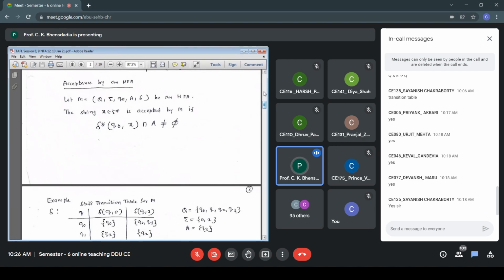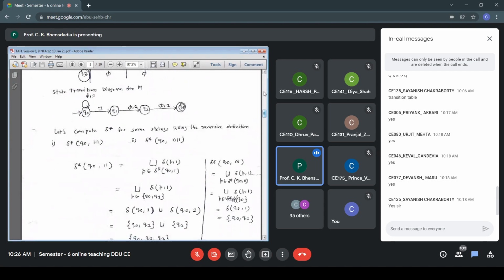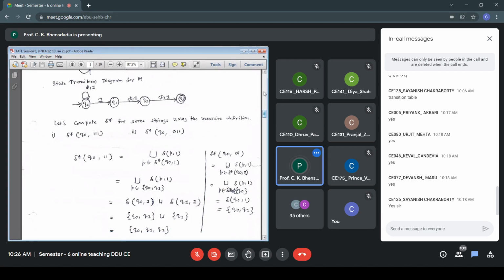So the first answer is Q0 Q1 and the second answer is Q2, and we take the union. So the answer I get is Q0 Q1 Q2. So that is how I computed delta star Q011.